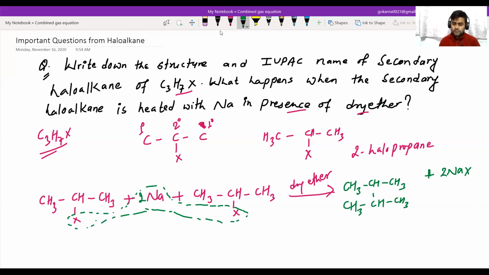So the name of this compound is 2,3-dimethylbutane.